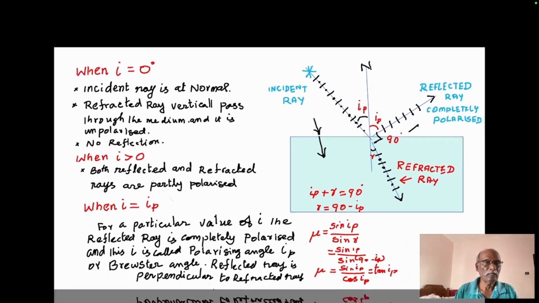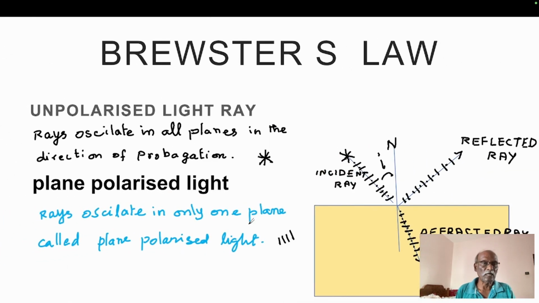To sum up from the beginning, Brewster's law. First, we have to know what unpolarized light is. It can oscillate in all possible planes. What is plane polarized light? It oscillates only in one plane. When a beam of light is incident on a glass surface, a part of the light is reflected and a part of the light is refracted. The reflected ray is partly polarized, and the degree of polarization depends upon the angle of incidence.